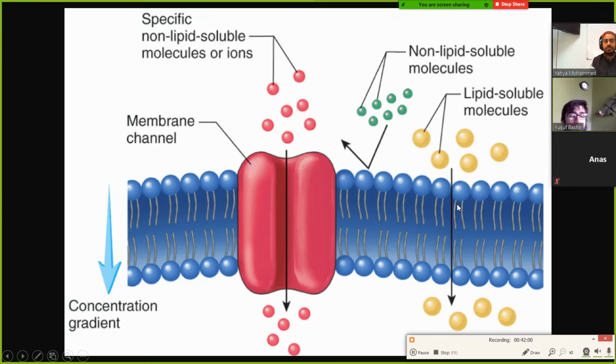Oh, I see. So anything that's lipid soluble, like for example steroid hormones, those hormones that we talked about in the last section when we talked about lipids, can just pass right through. However, let's say you have some hormones that are water soluble. They like to be around water. Those ones cannot just come right through. They're going to bounce right off. So they need specific channels to go through.